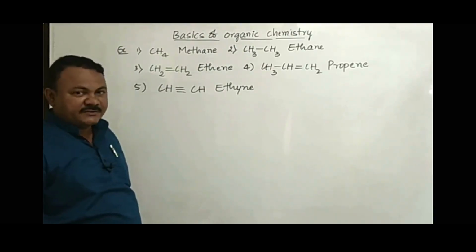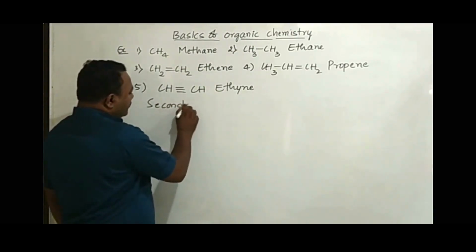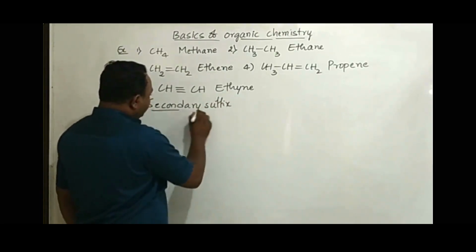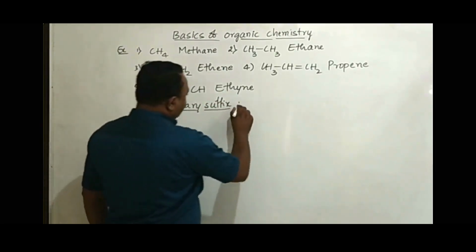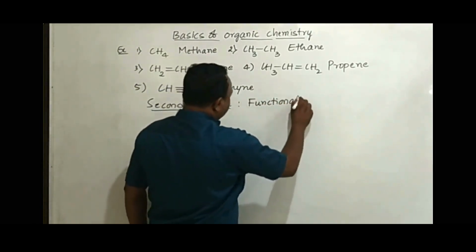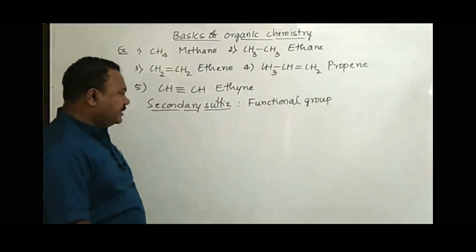After primary suffix, we get another term, secondary suffix. This is the term added to the primary suffix, and it explains one important group in the organic compound called the functional group. What is a functional group then?